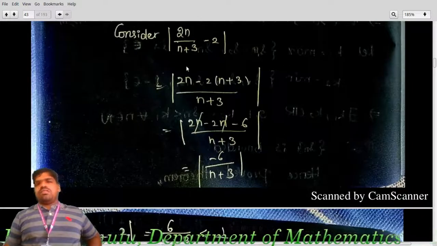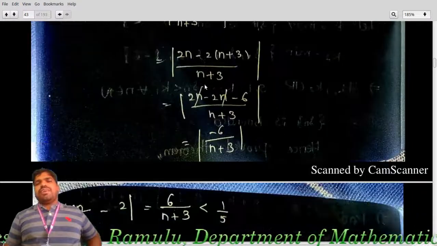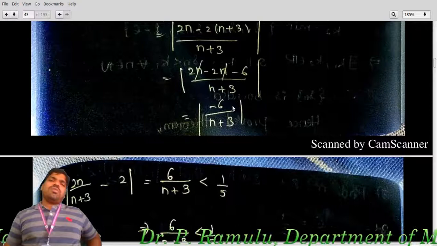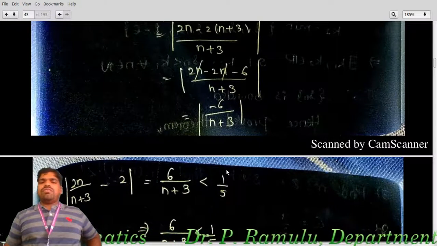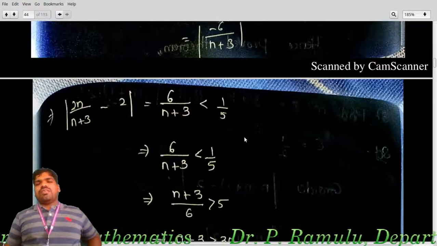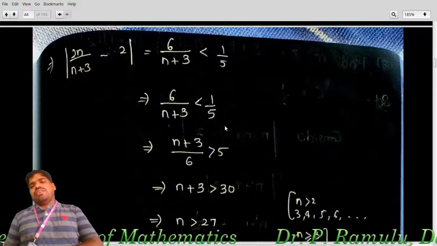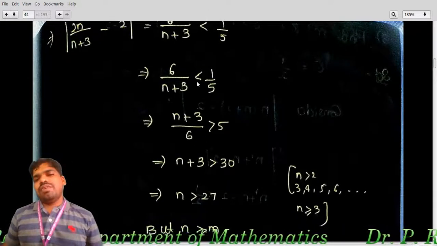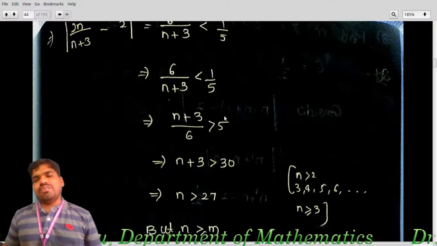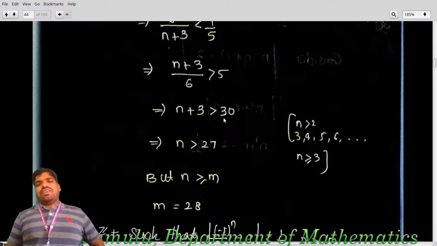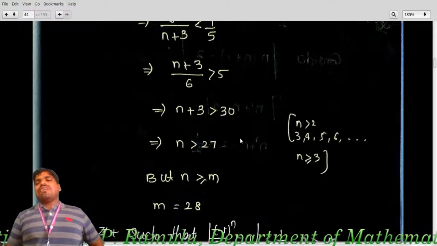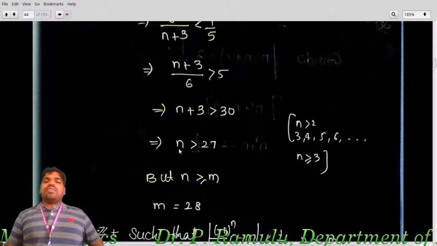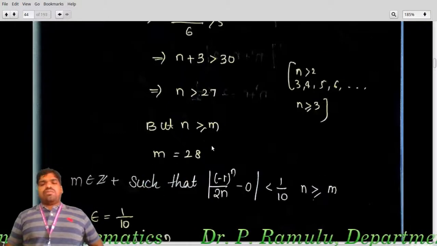L equal to 2. So I will do LCM here. We'll get minus 6 by n plus 3. Which implies this mod, if you put mod, less than what happens, 6 by n plus 3. That means this is less than epsilon. I am using this inequality: 6 by n plus 3 is less than 1 by 5. Which implies n plus 3 by 6 is greater than 5. Why? Because if I take the reciprocal, n plus 3 by 6 is greater than 5. Which implies n plus 3 is greater than 30, n is greater than 27. But we have to find n greater than or equal to m. n is greater than 27, so if I put 28, n is greater than or equal to 28. So m is equal to 28, we have found.